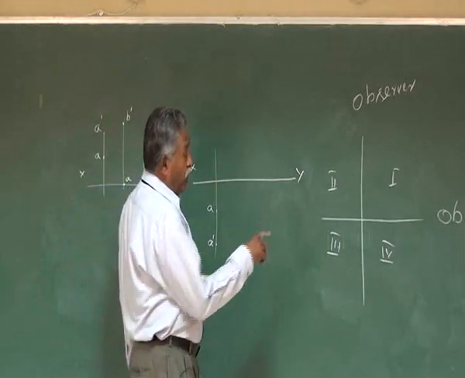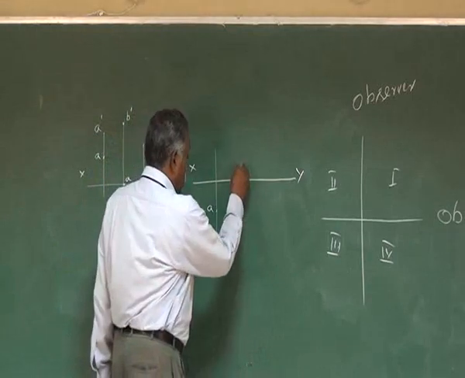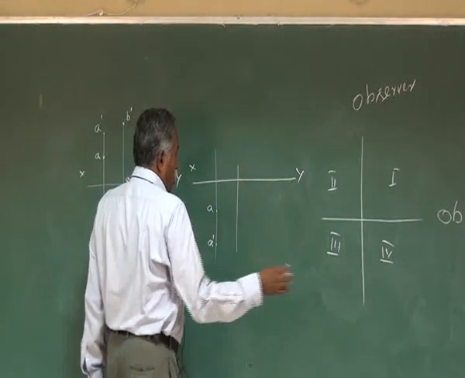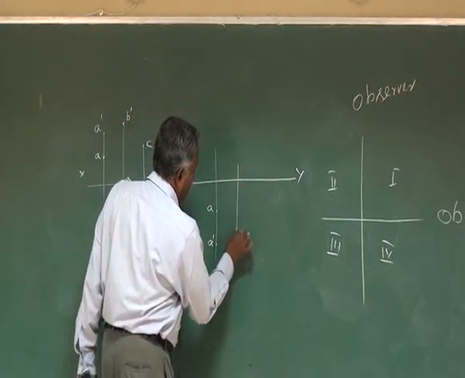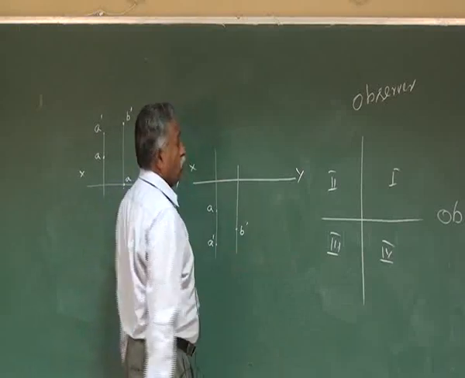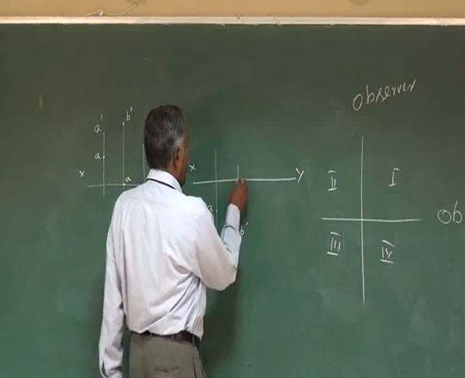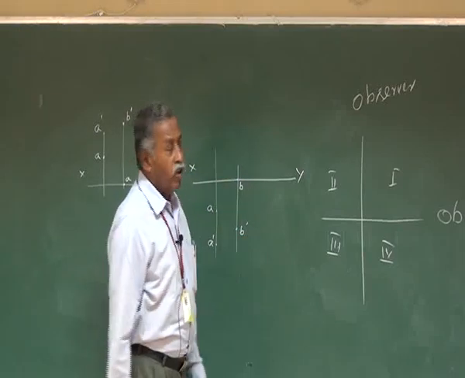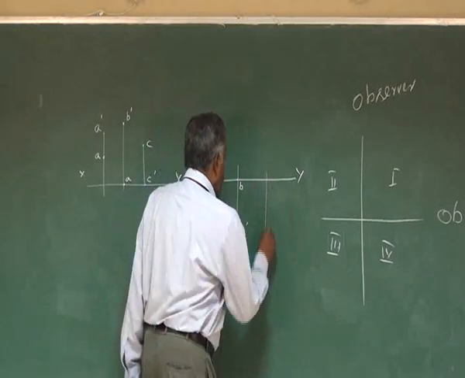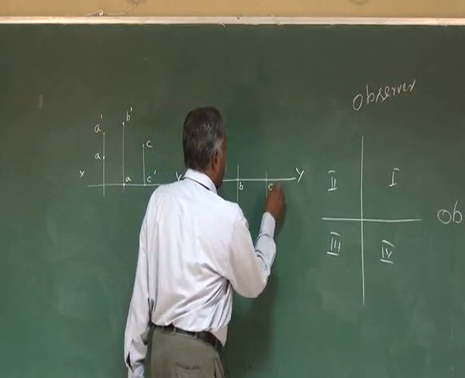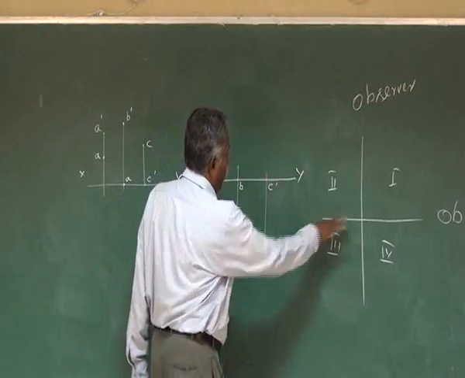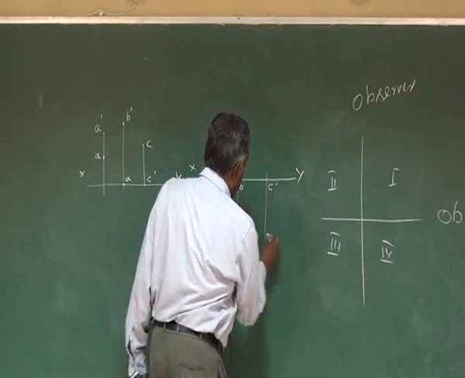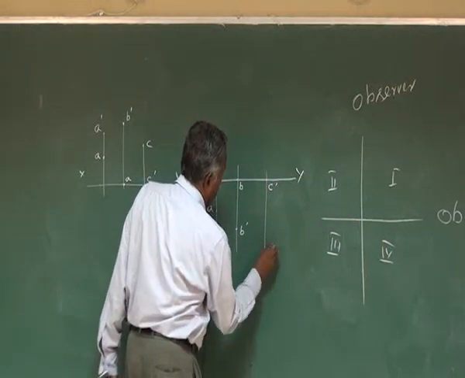Now if the point is on the vertical plane, then the front view will be visible as B dash, and the top view will be on the XY line itself, B. If the point is on the horizontal plane, then the front view will be on the XY line, and the top view will be whatever may be the distance in front of VP, you mark it as C.